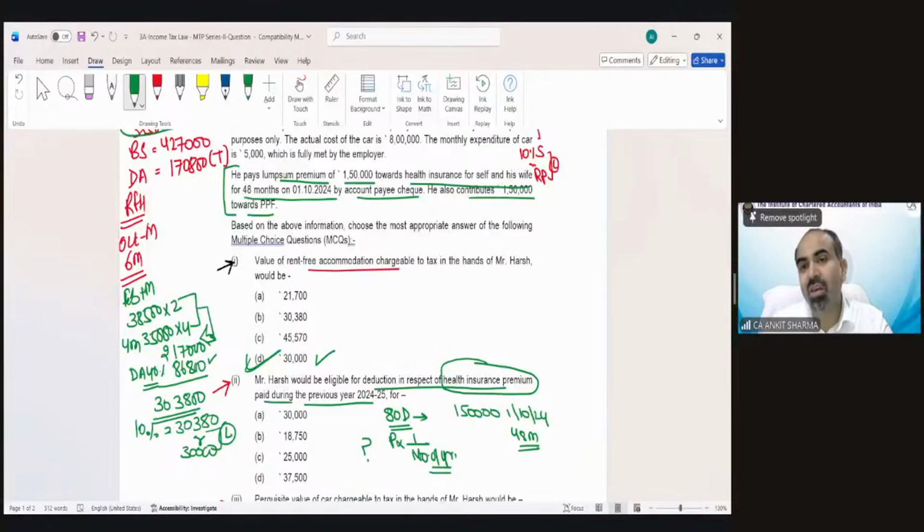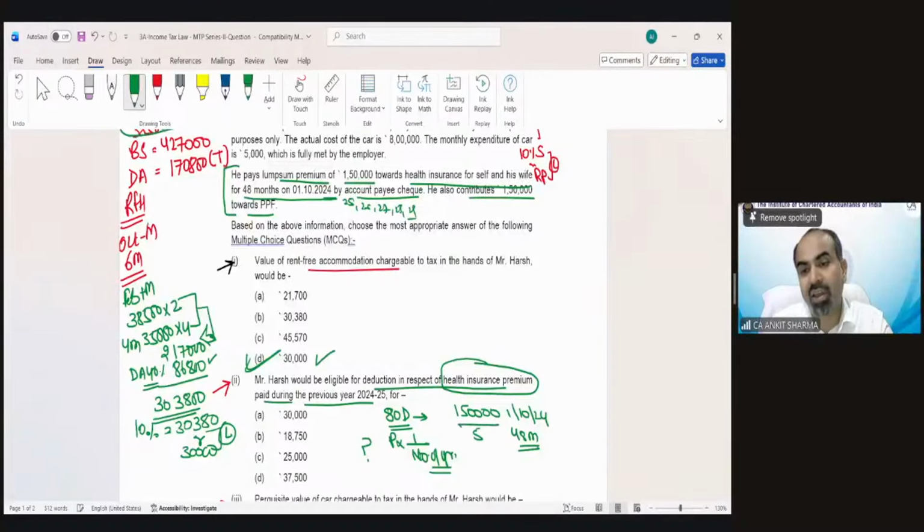And you can see he has paid premium for 48 months on 1st October 24. So the advantage of the health insurance premium he will have for years 25, 26, 27, 28 and 29. For 5 years, he will have that benefit.